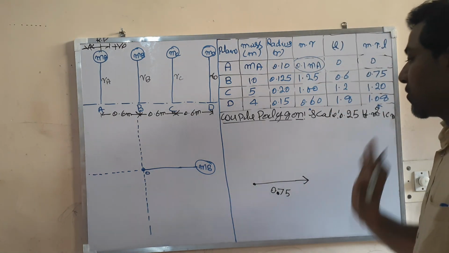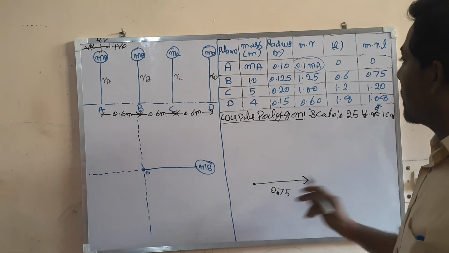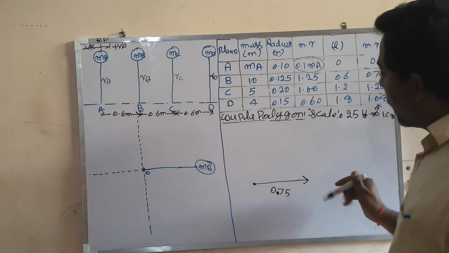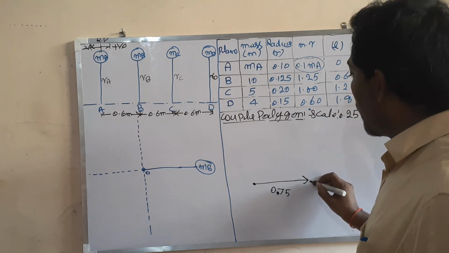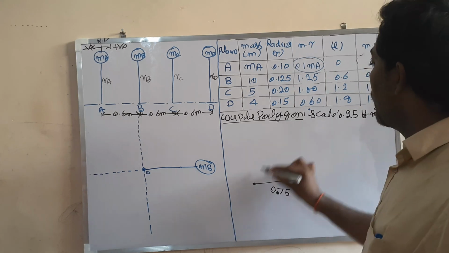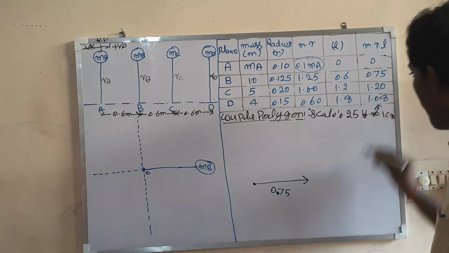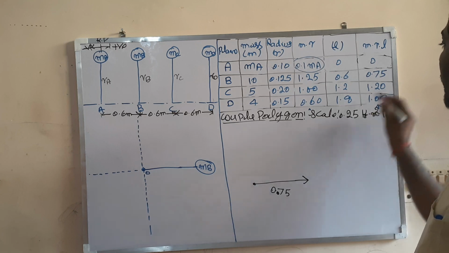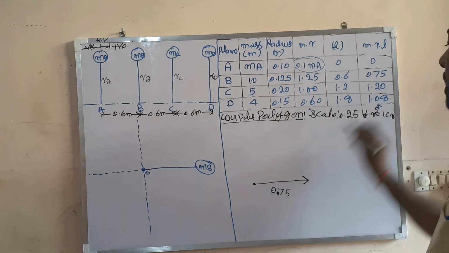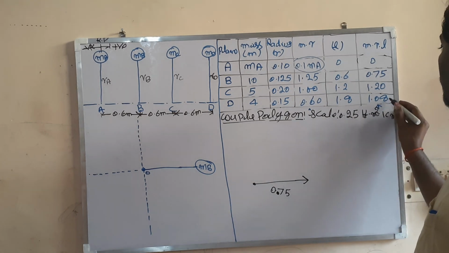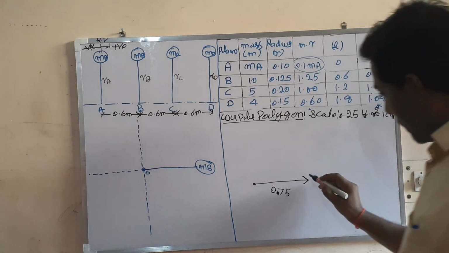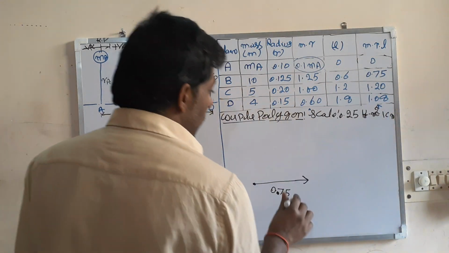Let us see the first way. So this is B, then this is C. If I see from here, vector C from here and D from here, then from here I am taking C, this is 1.2, from here I am taking D, this is 1.08. So this is more, this is less. C is more, D is less.